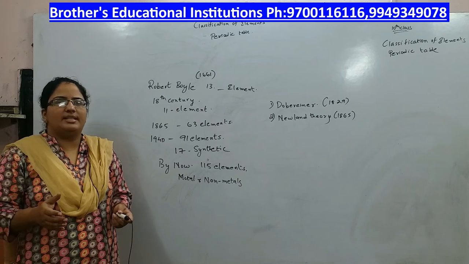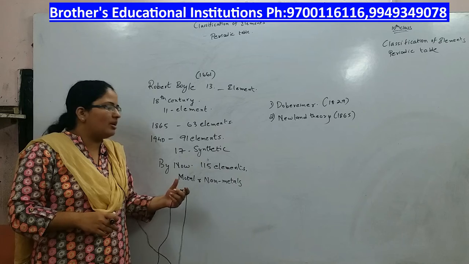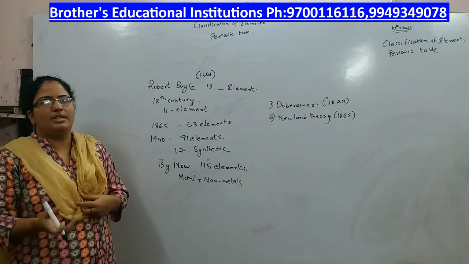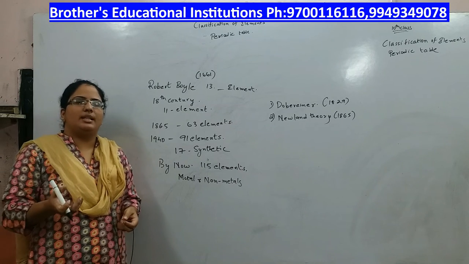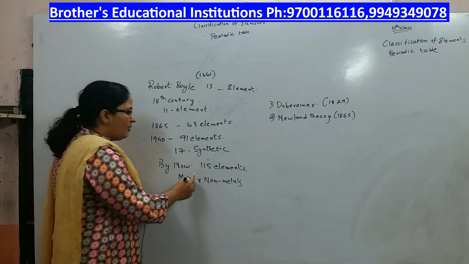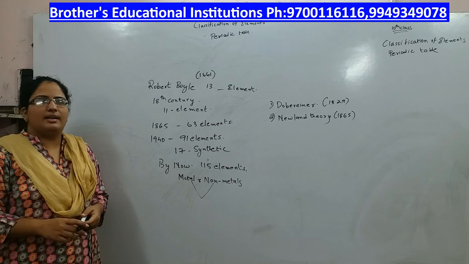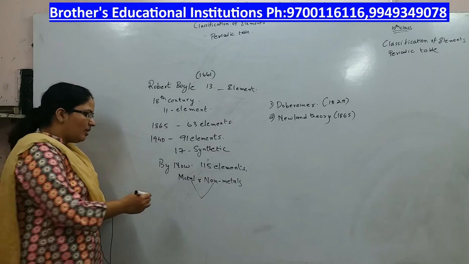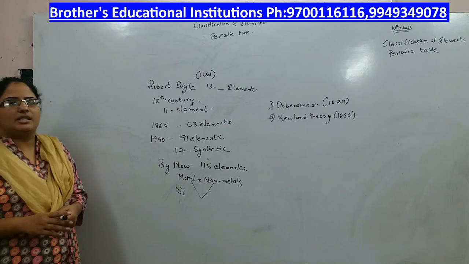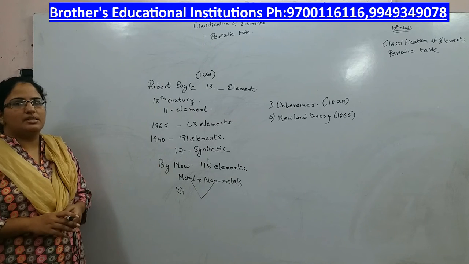You have studied in your 8th standard about metals and non-metals. The very first classification was based on metals and non-metals. Whichever were metals were fitted into one group, whichever were non-metals were fitted into another group. But there were some materials which had properties of both metals and non-metals. They are called metalloids or semi-metals. For example, silicon. They have the properties of both metals and non-metals.